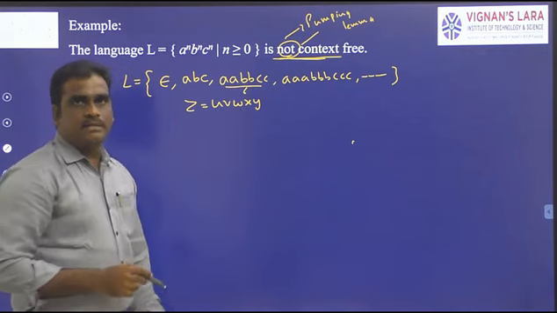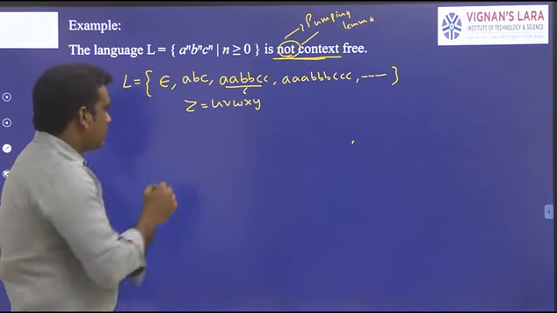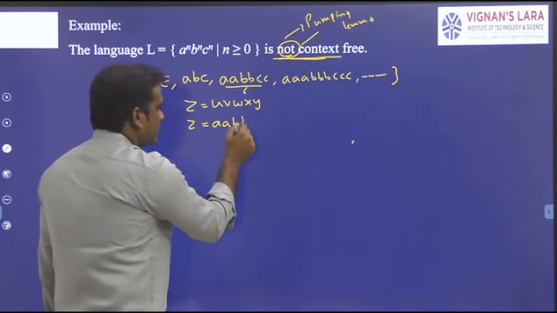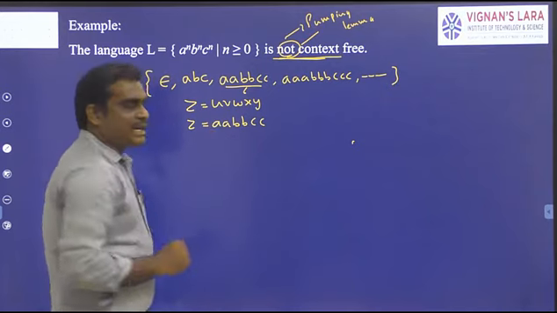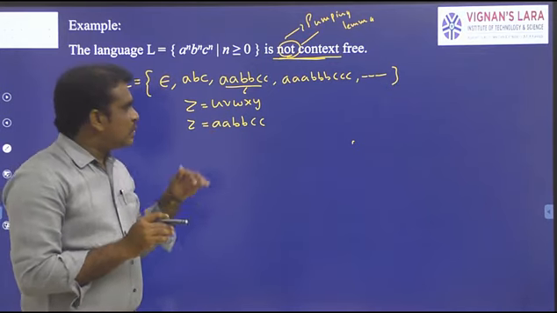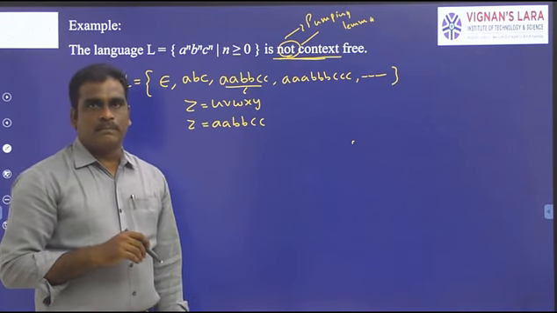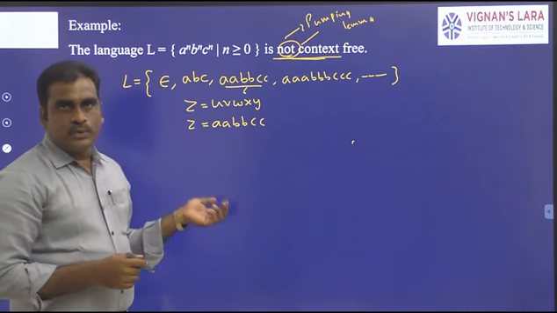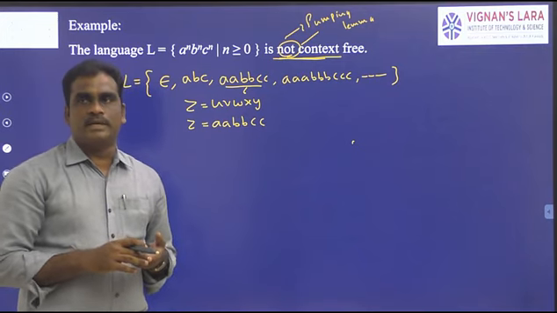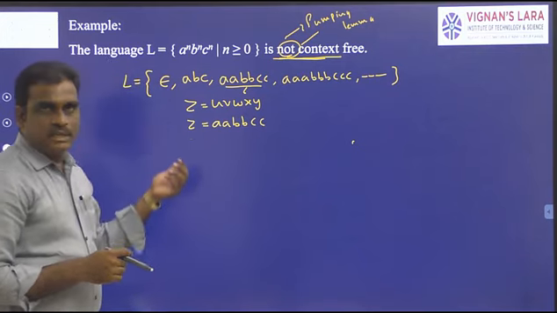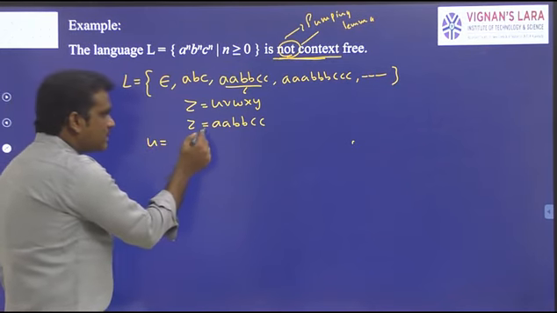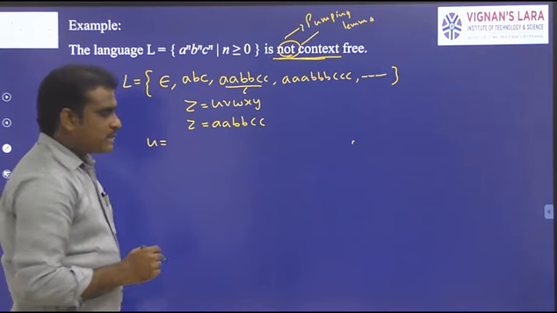Now take the string a a, double b, double c. Take z equal to aabbcc. Here the length of the string is 6. Now it is easy to compare with uvwxy. Now compare: what is u, what is v, what is w, what is x, and what is y. Now see one by one. Start with u. U is nothing but the first symbol here.